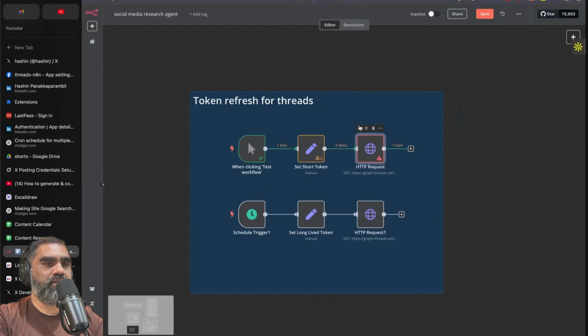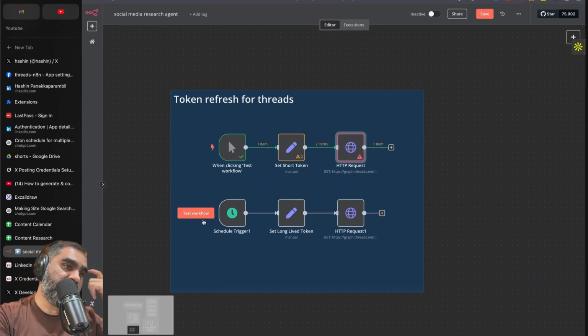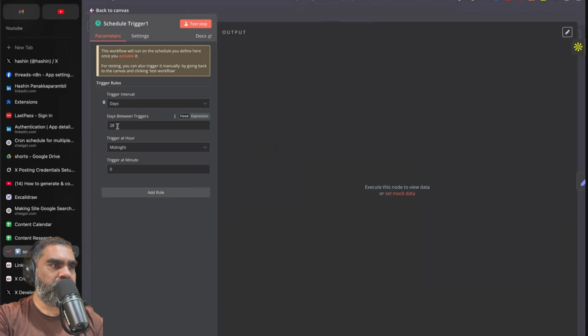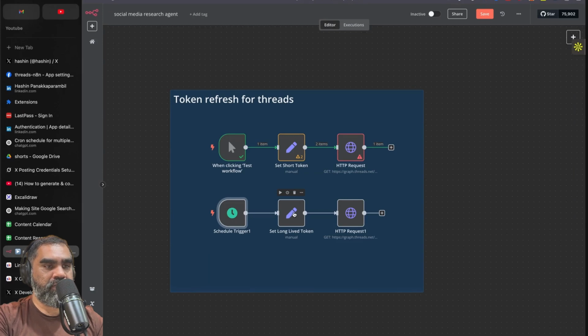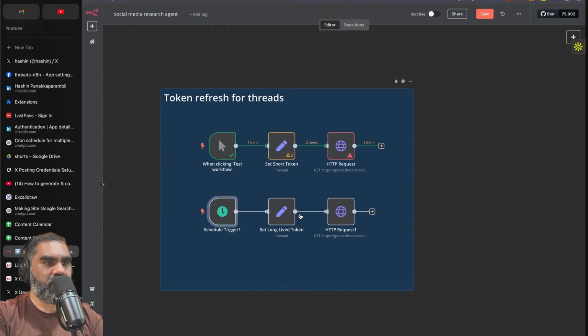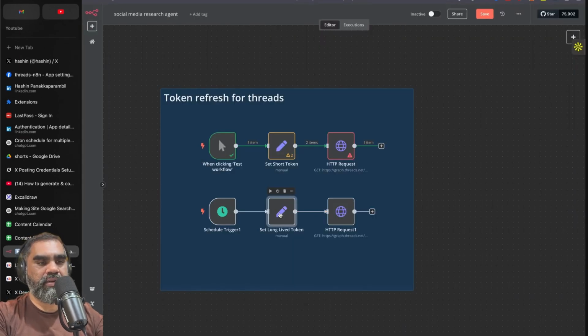The long tokens need to be refreshed. That also expires every 60 days. So we have a schedule cron run here that is scheduled to run every 28 days. It is 60 days. You can run every 50 days or 59th day to refresh it. So you're setting your long-lived access token here. So whenever it is about to expire, it will renew the token. That is this workflow here.